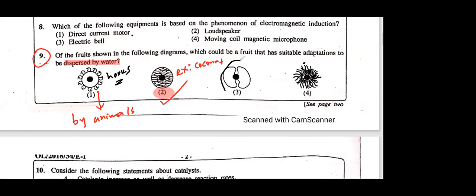What about this one? This one by wind. Please write everyone, by wind. This also by wind. Wind dispersal, like totila, gammalu. Number 3 example, gammalu, totila. Hair-like, numerous hairs, by wind.